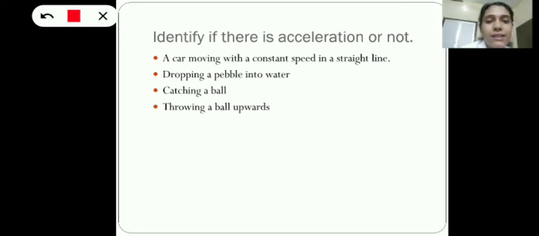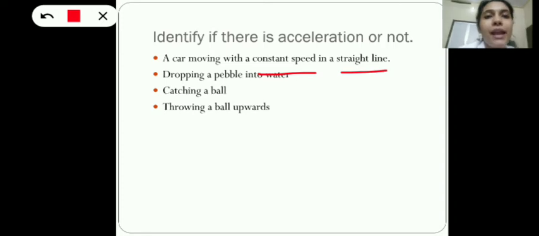Let's start with the first example. A car moving with a constant speed in a straight line. What do you think? Is there any acceleration? In this case, speed is constant, right? And direction is also the same. It is moving in the same straight line. So speed is the same, direction remains the same. So velocity doesn't change. Hence, there is no acceleration.